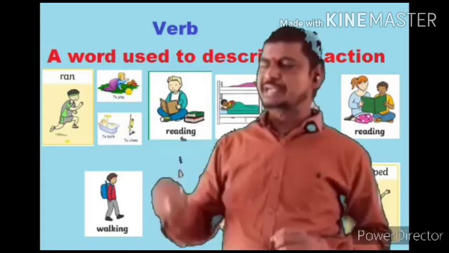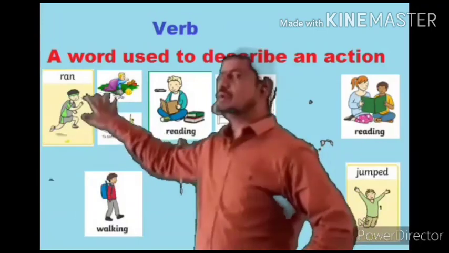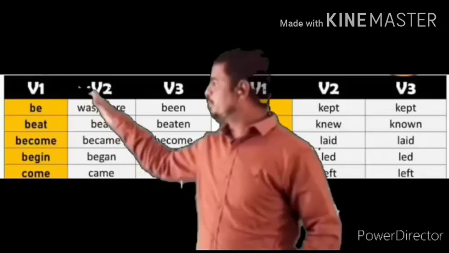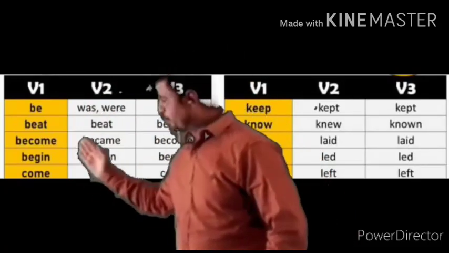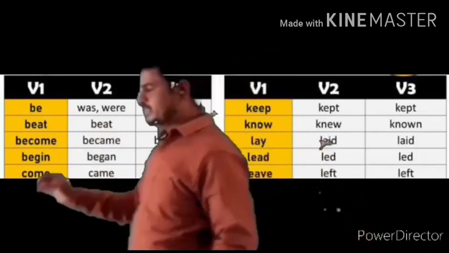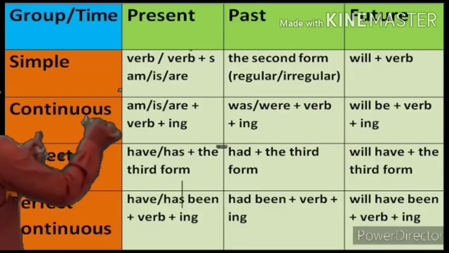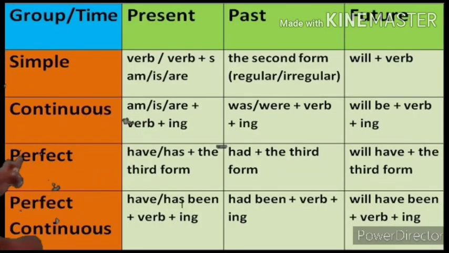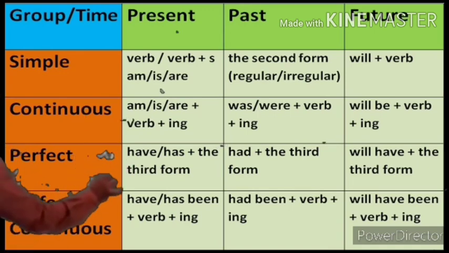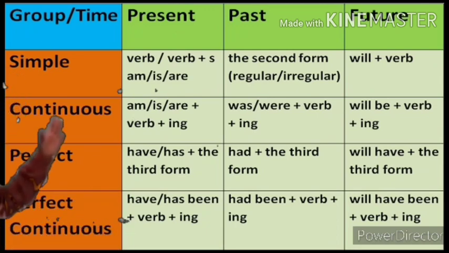I am not going to throw light on the types of the verb, but my intention is to throw light on the forms of the verb. You know what the forms of the verb are: V1, V2, V3 and V4. These are the four forms of the verb. V1 means present tense. V2 means past tense. V3 means the past participle of the main verb. V4 means ing.